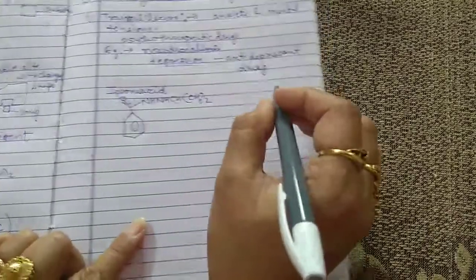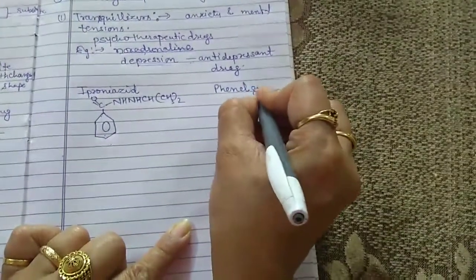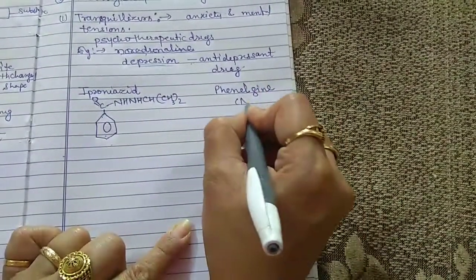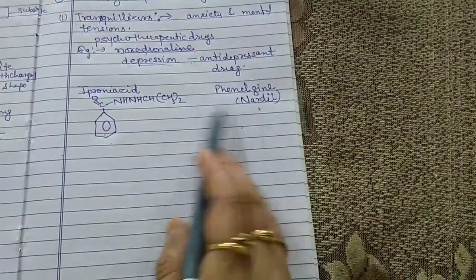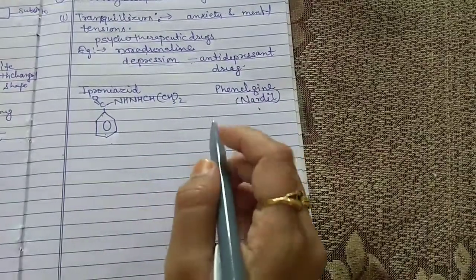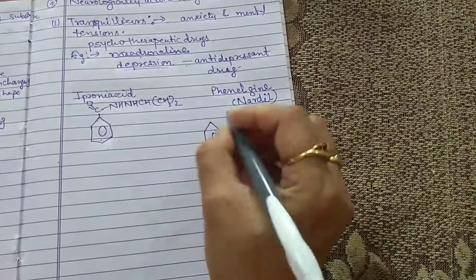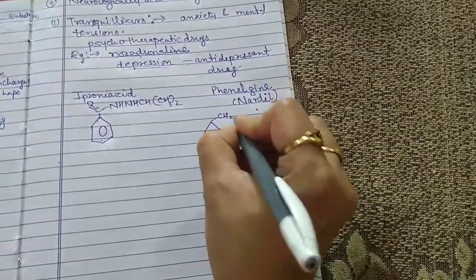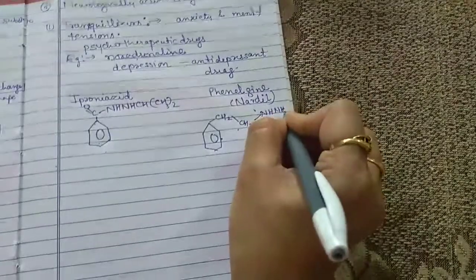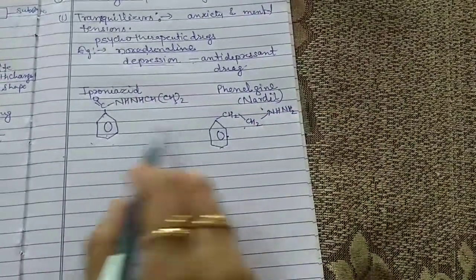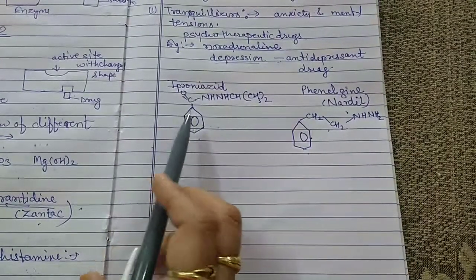And the second antidepressant drug is known as phenelzine, and it is popularly known as Nardil. So these two are the very common antidepressant drugs. The structure for Nardil is, this is the benzene ring, this is CH2, this is NH2, this is Nardil. These two are the very important antidepressant drugs which are well known today.